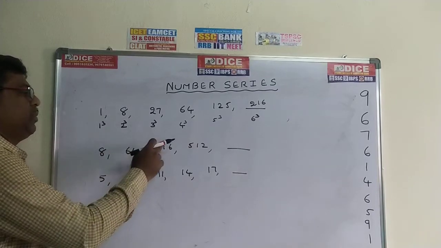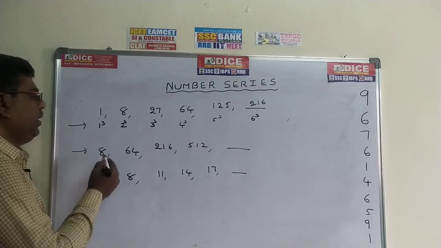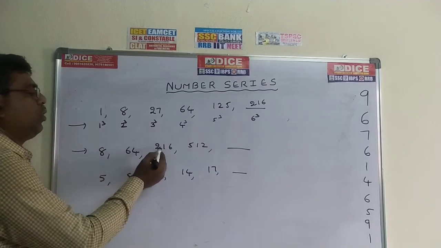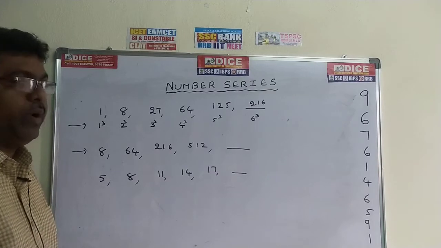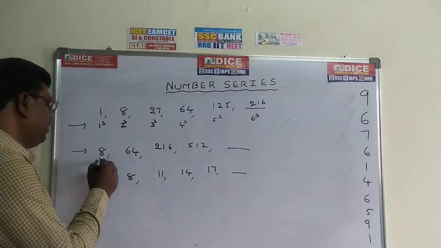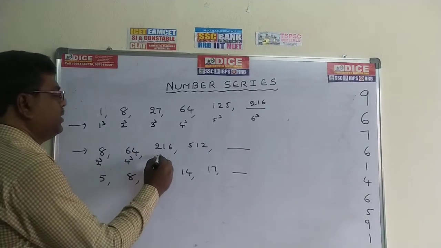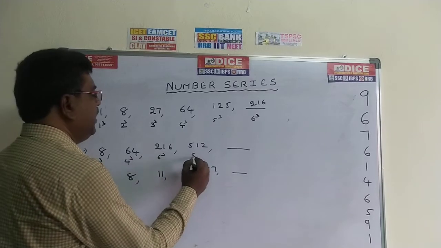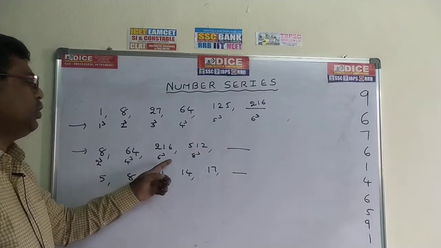Now come to the next problem. Here it is given 8, 64, 216, 512, dash. So 8 means 2 cube. 64 is 4 cube. 216 is 6 cube. This is 8 cube. 2 cube, 4 cube, 6 cube, 8 cube.